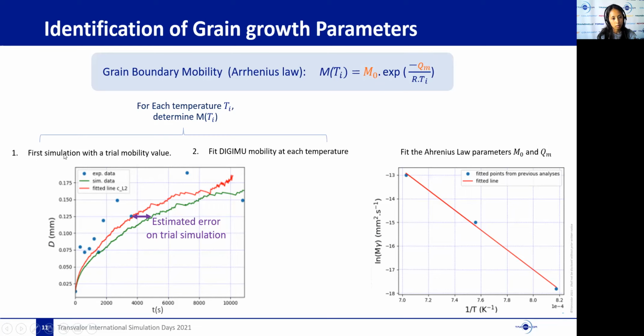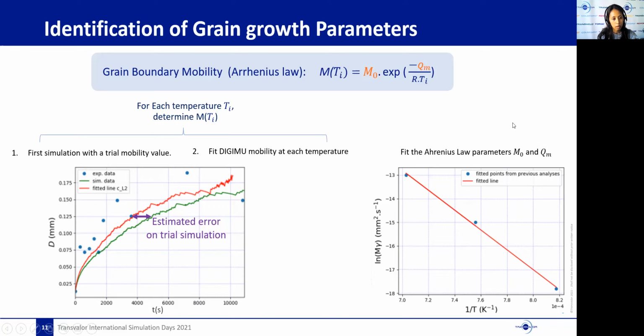We start by running a first DGMU simulation with a trial mobility that can be deduced from Burke and Turnbull model. And we obtain the green curve that we see here. After that, we compare the results of this simulation to the experiments, and we can deduce the real mobility. If we run a simulation with this new mobility in DGMU, we would obtain the red curve, as you can see here, that permits to fit better the experimental points.